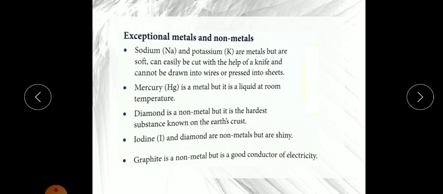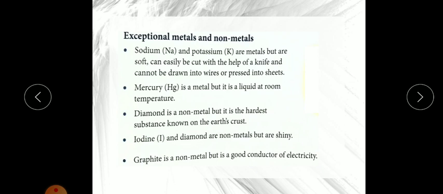Mercury is also a metal. You can see the symbol is Hg. It is a metal, but as I already explained, it is a liquid metal at room temperature, which we use in our thermometers. Okay, then third point is diamond.